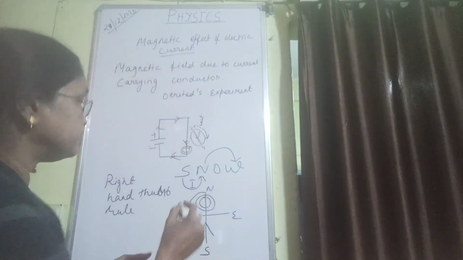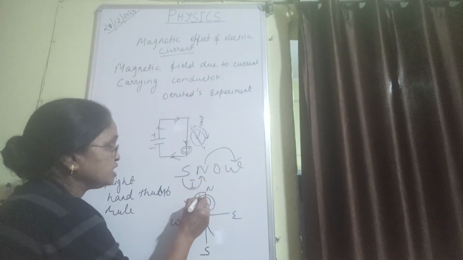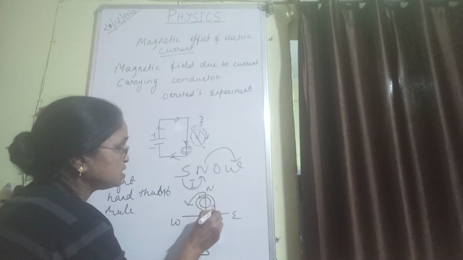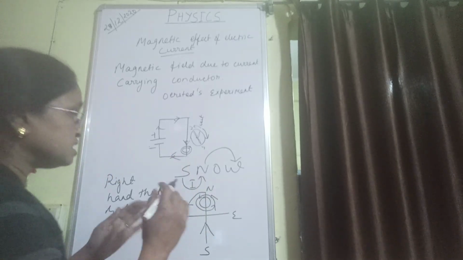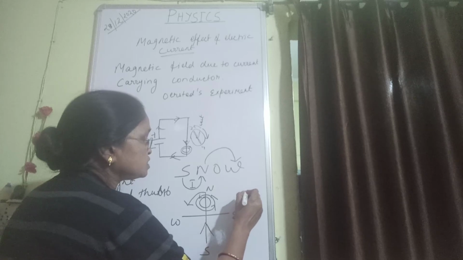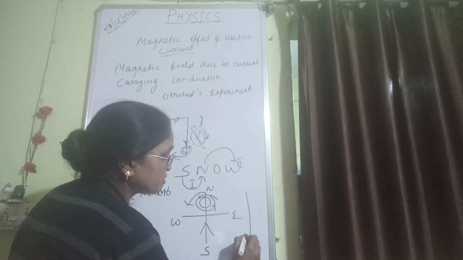So here we will show the magnetic field produced around the conductor. Next, suppose the current is going downwards.